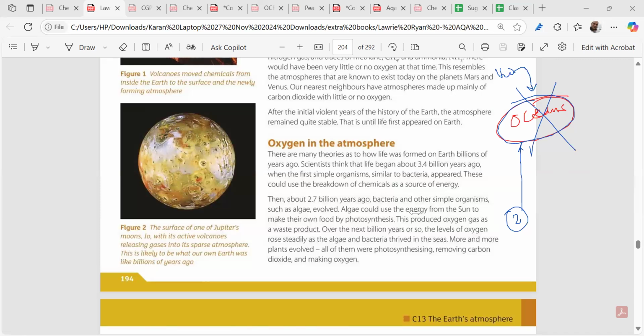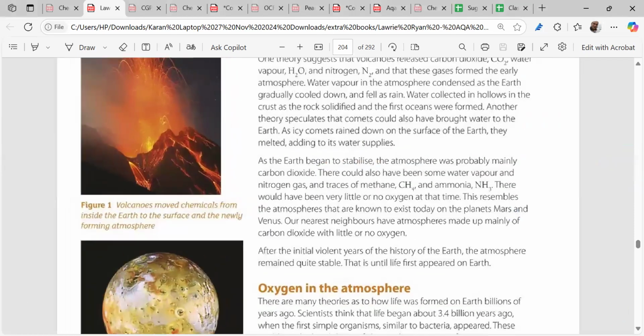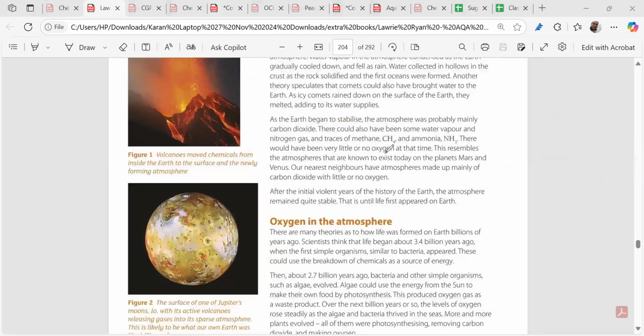Nithila is the fastest finger. Jackie is the next, and Ishan. I see comments: the Earth was bombarded with icy comets. Rain we already discussed, that water vapor decreased because of condensing into rain. The second method by which the oceans were formed is icy comets. You can open this book, page number 194. Mark this important. So first is the rain, and then the icy comets.